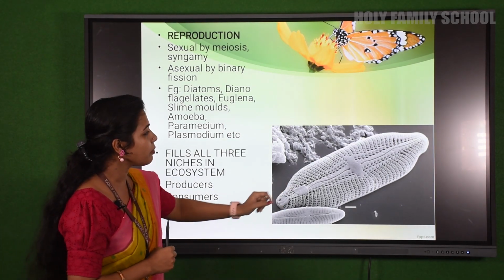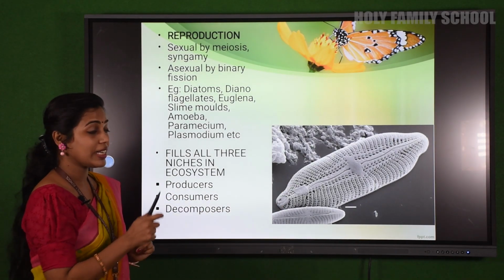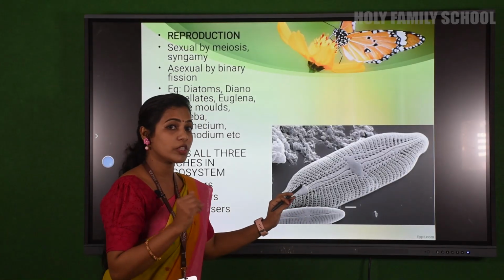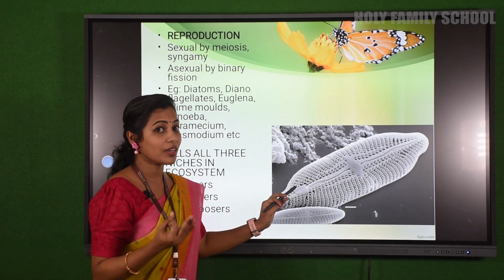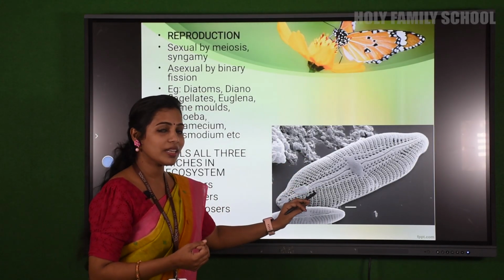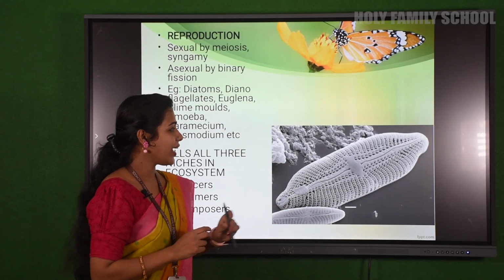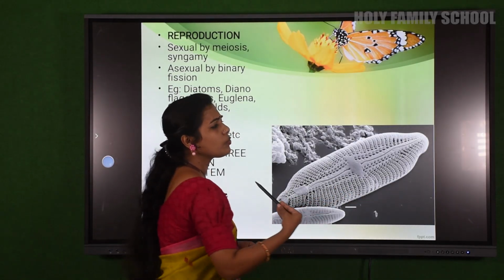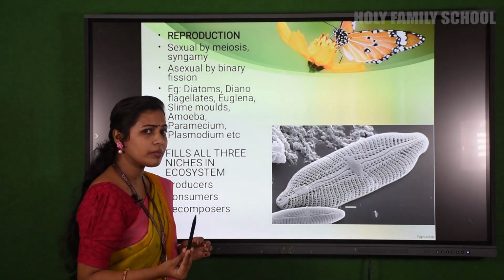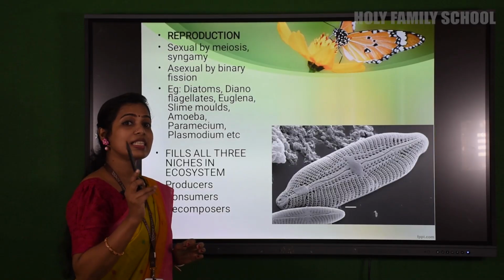You can see a diagram here, that is nothing but diatoms. This diatom comes under which group? We have studied three groups: dinoflagellates, chrysophytes and euglenoids. And this diatom is an example of chrysophytes. You can see such a beautiful structure, how their cell wall is made. What was their cell wall made of? Do you remember? Yes, it is made of silicon dioxide.